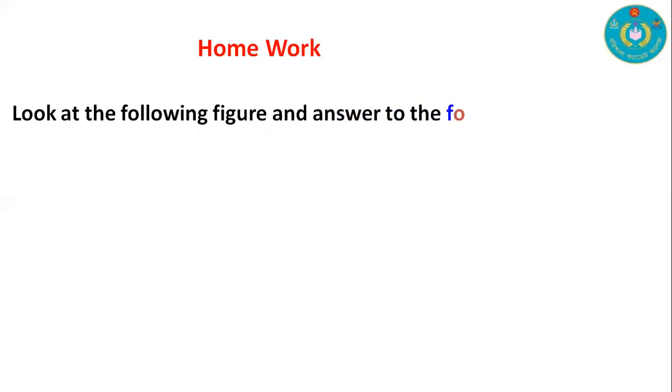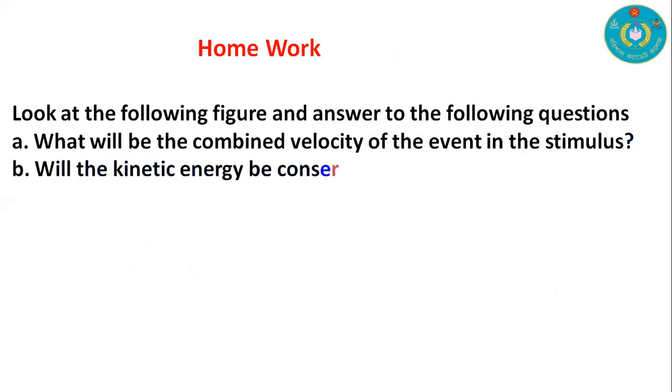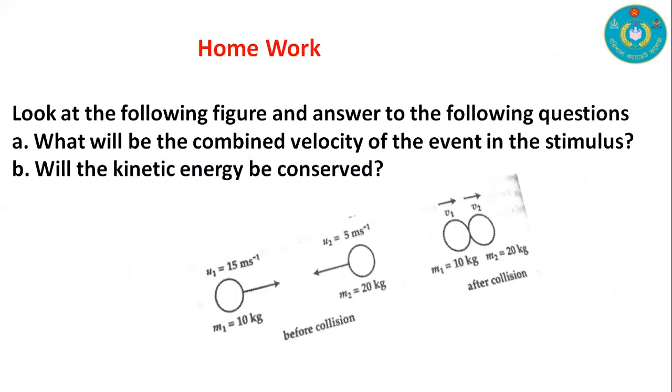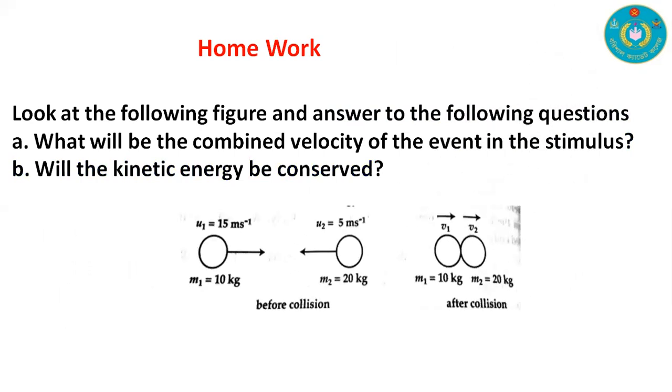And homework for you: look at the following figure and answer the following questions. Number A, what will be the combined velocity of the event in the stimulus? And number B, will the kinetic energy be conserved? Observe this figure: we have two objects M1 and M2, and their initial velocities are U1 and U2.